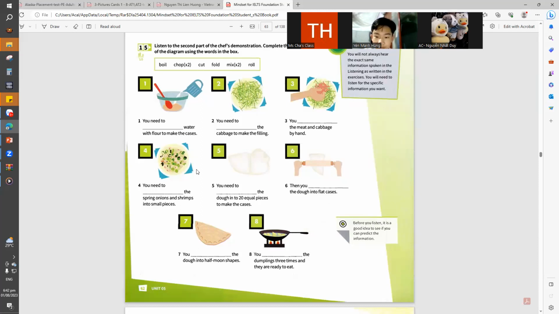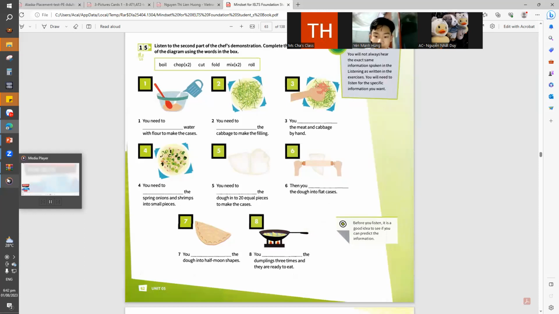Now that the mixture is ready, you need to finish the cases. First, cut the dough into 20 pieces, making sure they're all the same size, and roll them into flat little circular shapes. Put the mixture into the center of the cases.